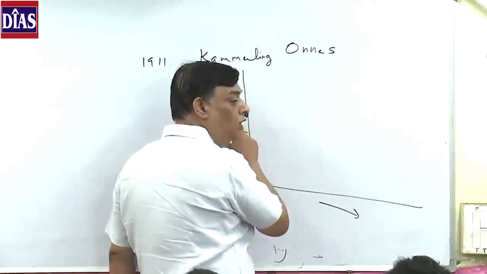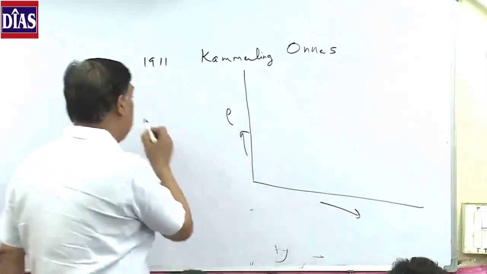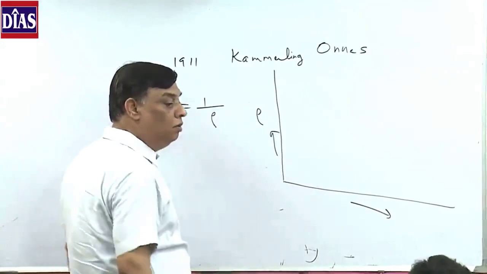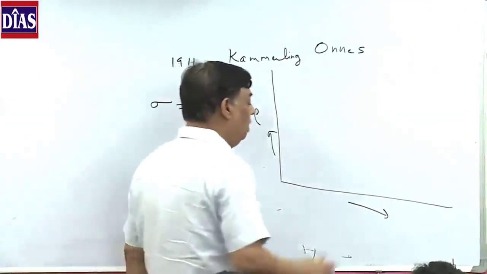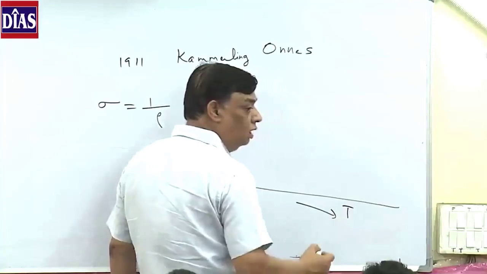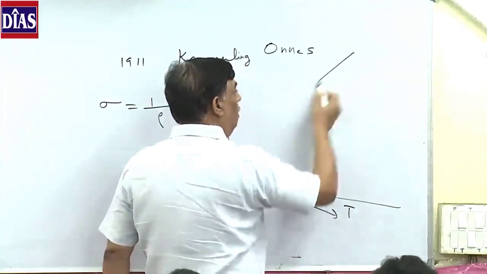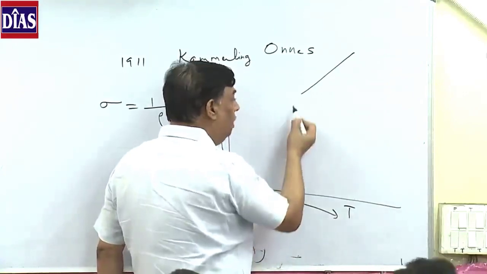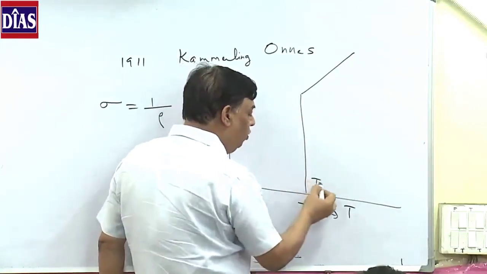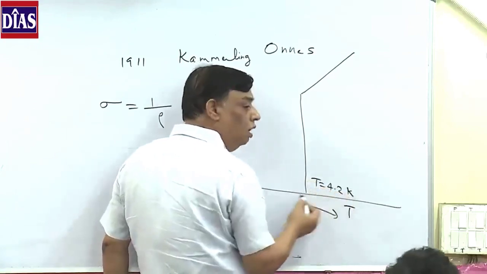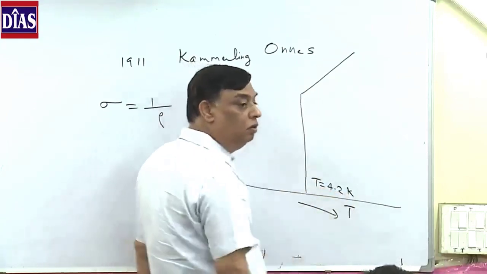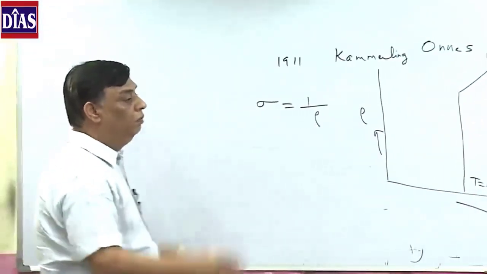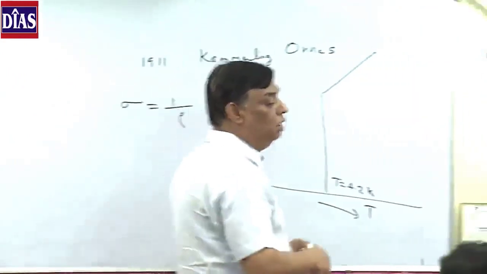So in this graph I am plotting rho. Rho means resistivity, and conductivity is the reciprocal of rho. Everybody knows that. On this axis is temperature. Typically, as the temperature is reduced, resistivity drops. But when the temperature was 4.2 Kelvin, the resistivity suddenly went down to 0. This observation opened up a lot of new experimental ideas.